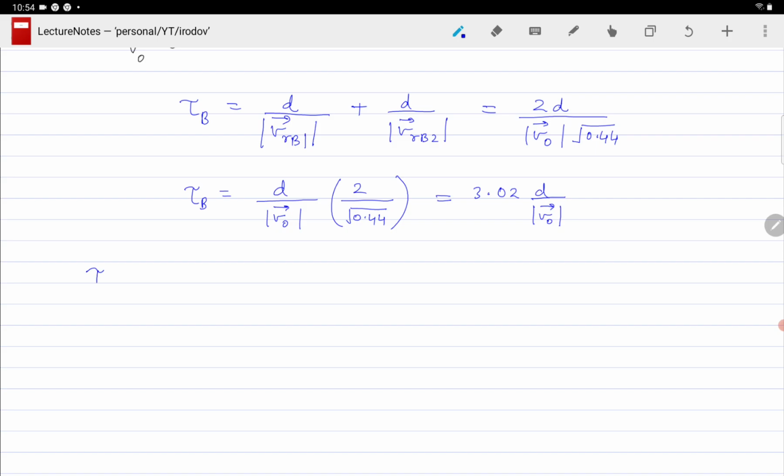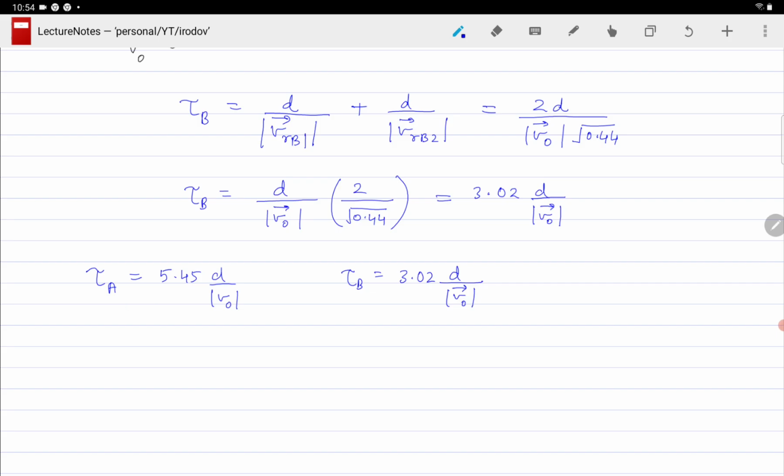Now we already got tau A as 5.45 times D by V0, and tau B is equal to 3.02 times D by V0.